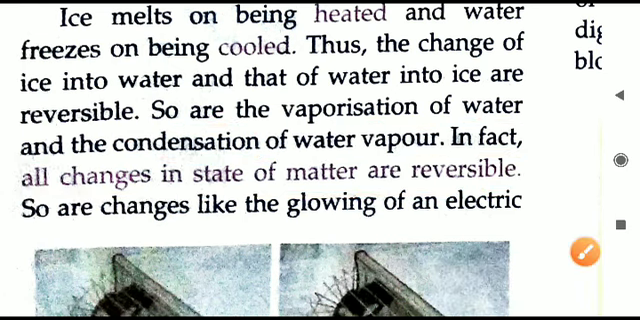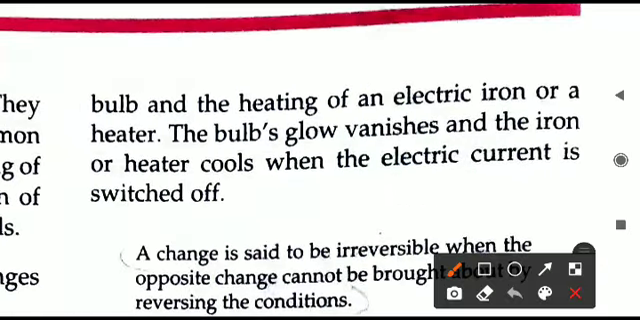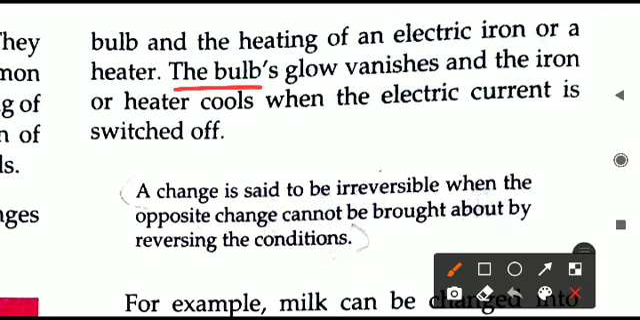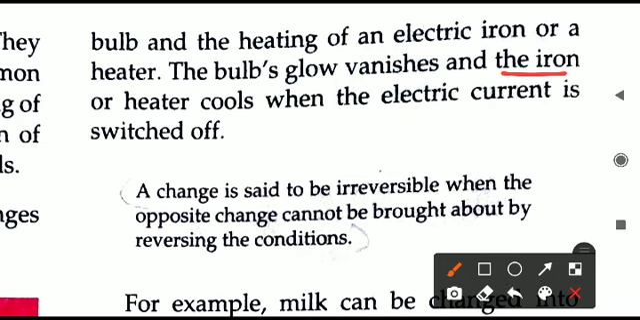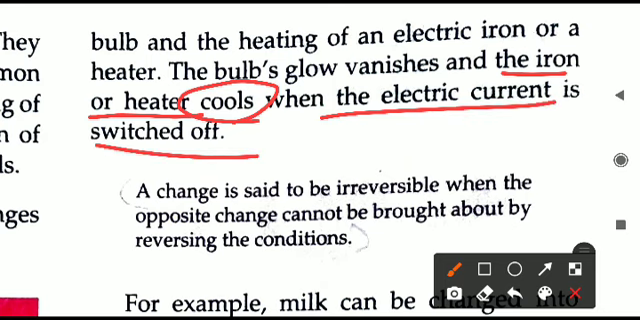Also some other examples we will see now, like the glowing of an electric bulb, and also the heating of an electric iron or heater. All these are physical changes. The bulb's glow will vanish. We can switch the bulb on and off again, and it can be done many times. Then the iron or heater cools down when the electric current is switched off. If you switch on, it will produce heat. If you switch it off, it will turn off and cool down again. So that is a physical process, and the change is called a reversible change.